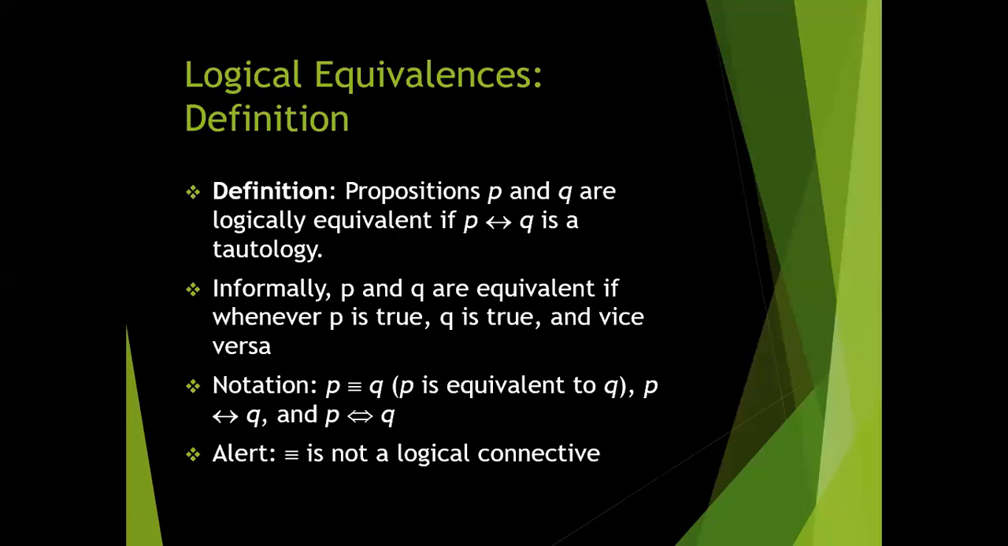How do we find the equivalence? The sign with three bars, the equivalence symbol, is known as the logical connective. This one is the sign of the logical connective of equivalence.